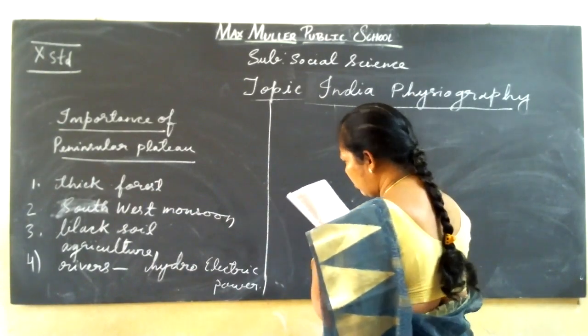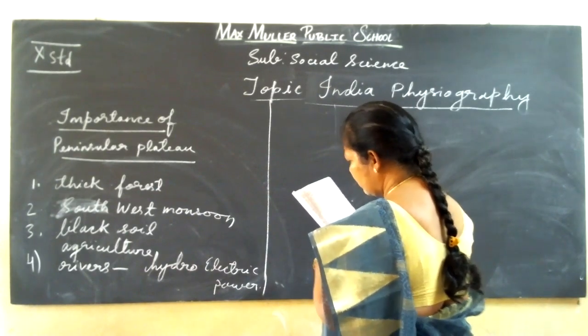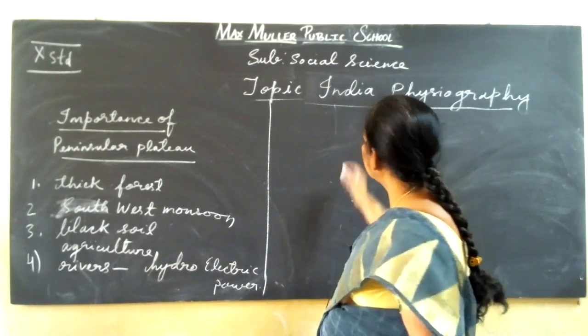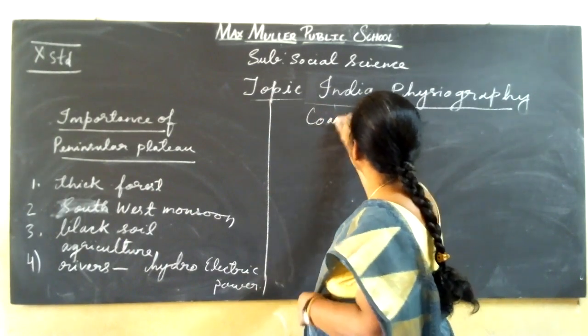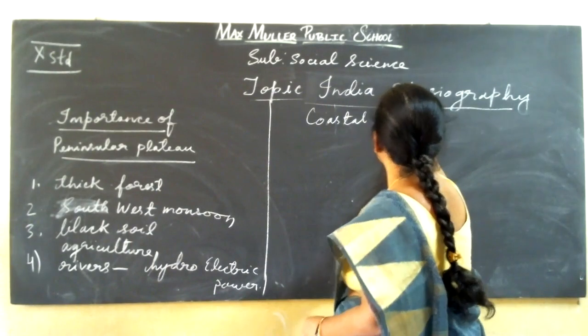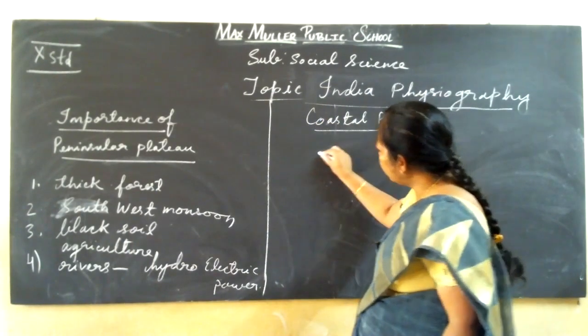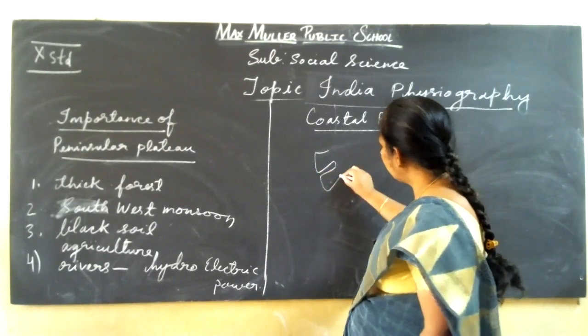Next we go for the coastal plains. It starts from the Rann of Kutch.